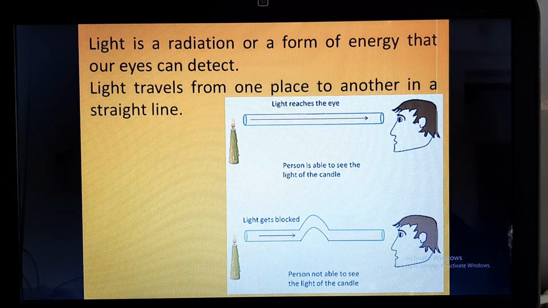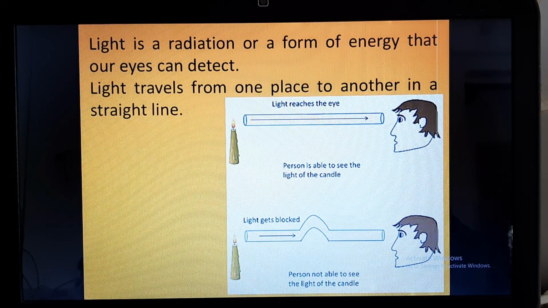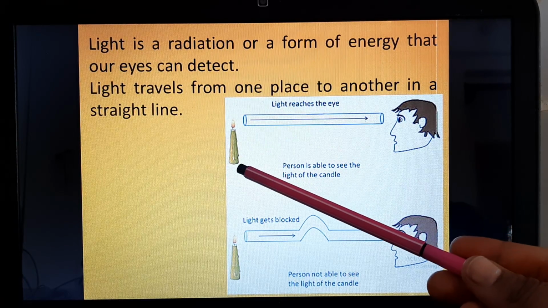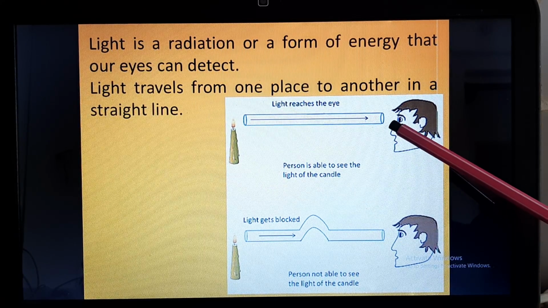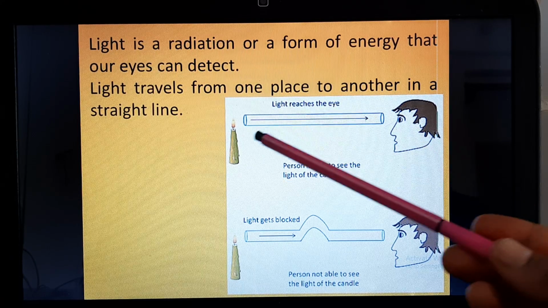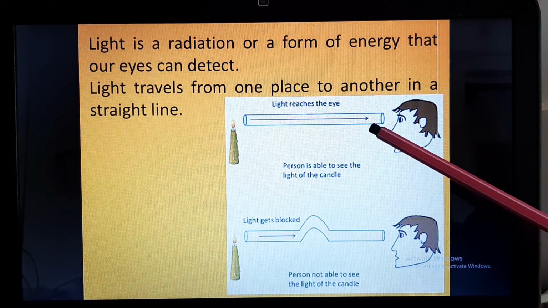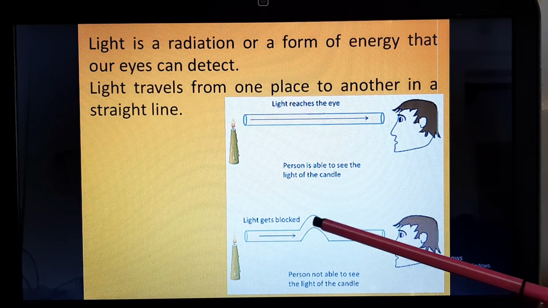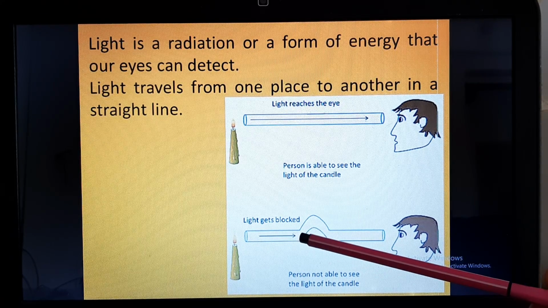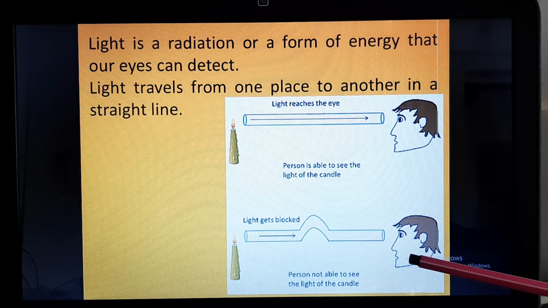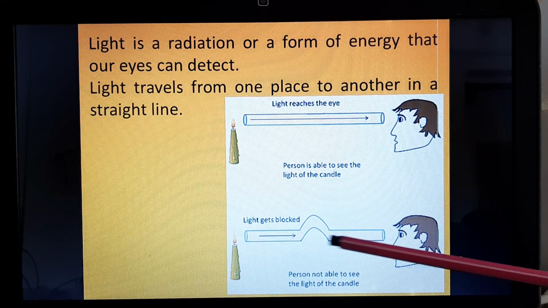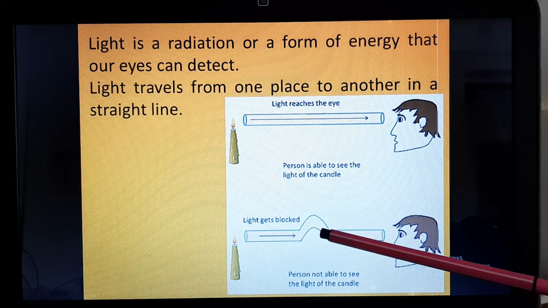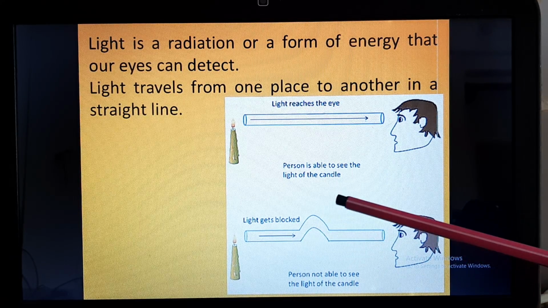How can we prove that light travels in a straight line? This is a simple activity. If you ignite a candle at one end and look at it through a hollow pipe, you will be able to see the light of the candle. But if you bend this pipe, the light will be blocked and it will not be seen by the eye. That means light travels in a straight line. It cannot go towards this bend.